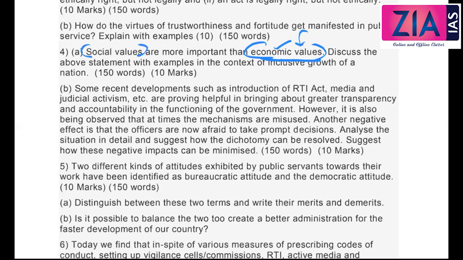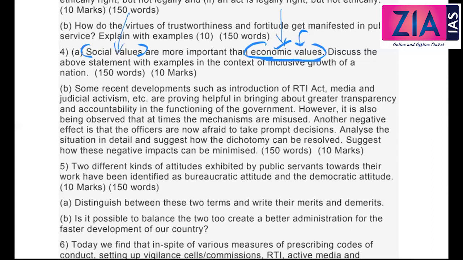So what are the social values? Generally, compassion, empathy, love, brotherhood, togetherness. And economic values mean economic ethics, economic policies, or the company's policies. Both are important. If the company needs to grow, this is important, but at the same time, the other also has to be followed.